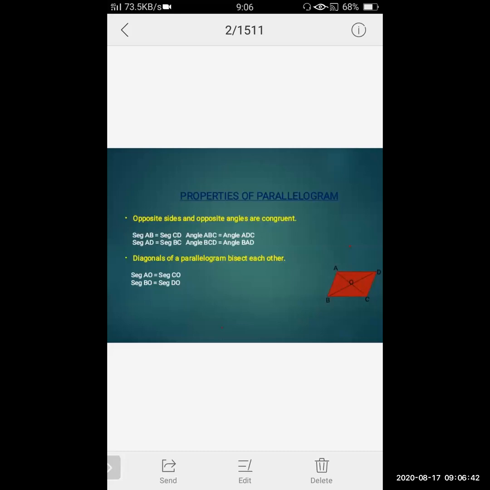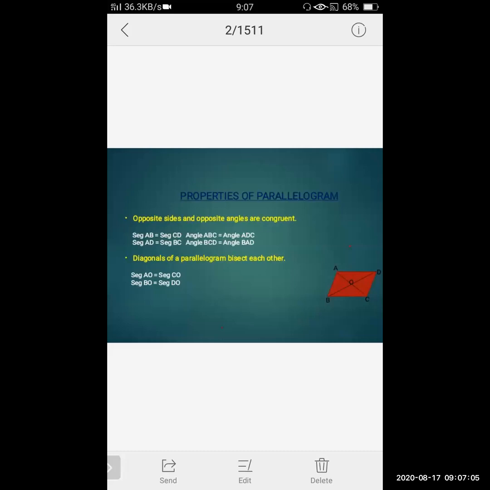In a parallelogram, or any quadrilateral, we have two diagonals. Here in the diagram, you can see diagonal AC and diagonal BD. This is about the diagonal.